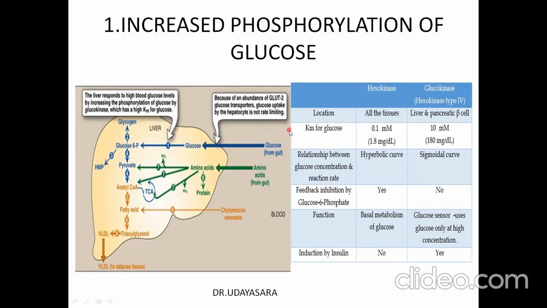High insulin glucagon ratio will favor the entry of glucose into the hepatocyte. This glucose is phosphorylated to glucose 6-phosphate, catalyzed by the enzyme glucokinase. As you know, glucokinase has high Km value with a low affinity and it is not subject to product inhibition.